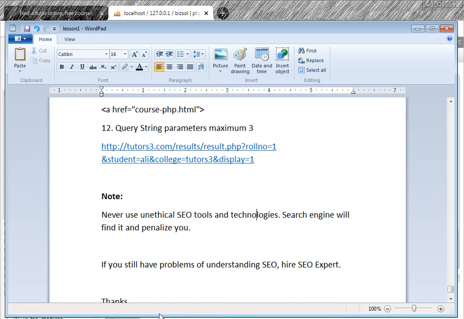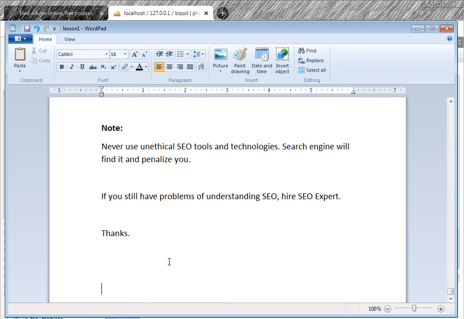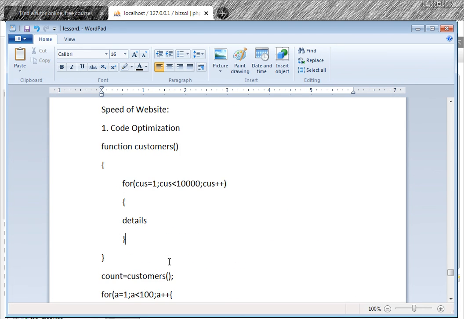Then the last thing I should say is to use SEO tools and technologies. Never use unethical SEO tools to increase your search engine ranking. The search engine will detect it and penalize you. If you have problems understanding SEO, you can hire an SEO expert, okay.